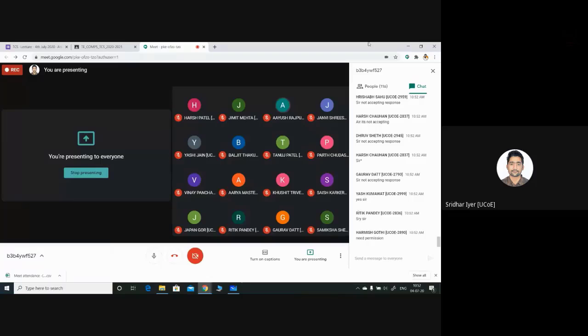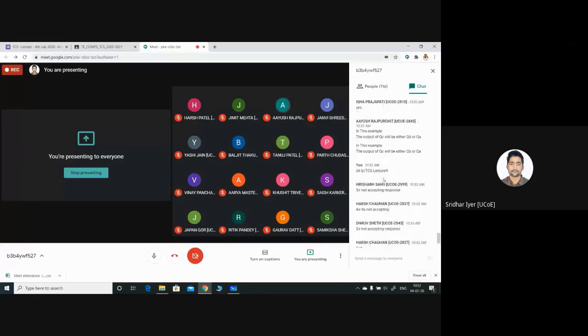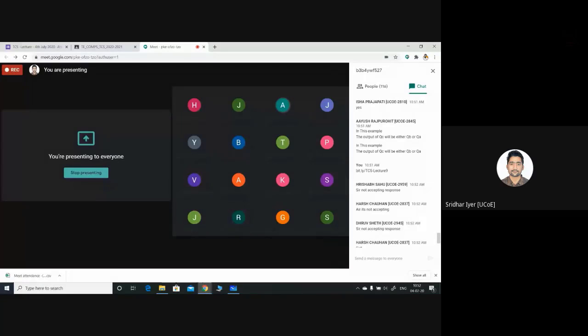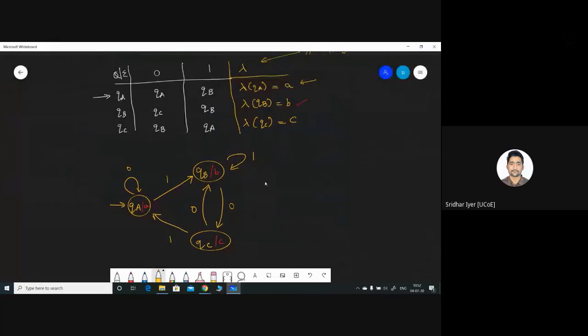Okay. So, what is your doubt? The output of QC will be either QB or QA. No, see, output of any state is being highlighted over here. Okay, this is the output. The output of QC is an alphabet.